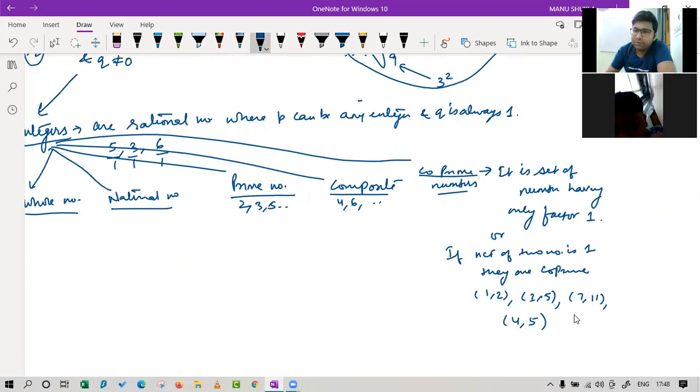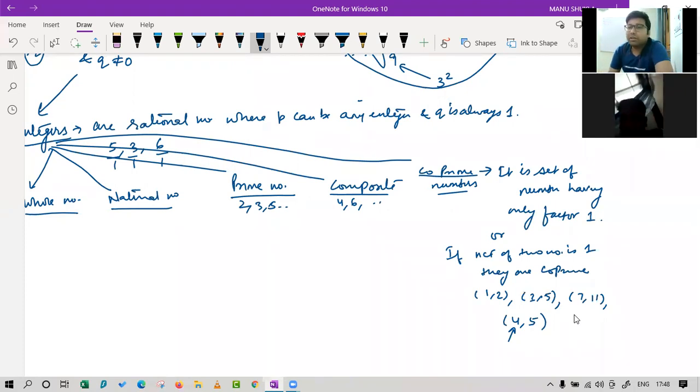That is also possible. And have you observed one thing? This 4 is not a prime number. That means it is not a compulsion for co-prime numbers that both should be prime. It is not a compulsion. Is it fine? Yes.